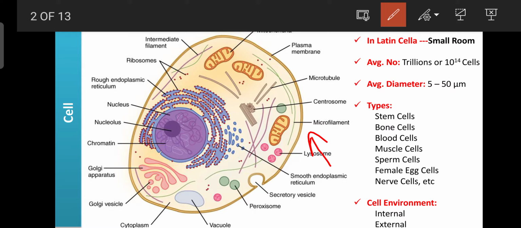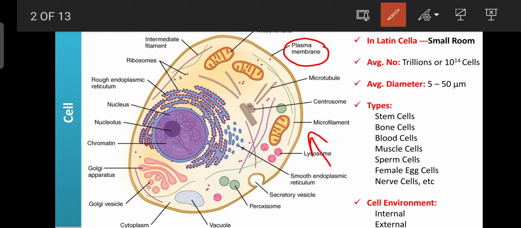The internal environment is separated from the external environment by one layer. That layer is known as the plasma membrane. The plasma membrane is a bilayer or bilipid layer membrane. It can only allow fat soluble substances and restricts water soluble substances. This membrane is made up of phospholipids, cholesterol, and glycolipids.